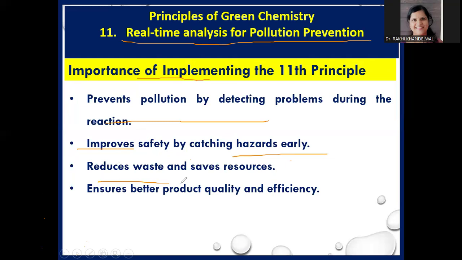It reduces waste and saves resources. It ensures better product quality and efficiency because with real-time measurement or analysis, we can easily predict any hazard if it may occur, so we can stop that hazard in time.